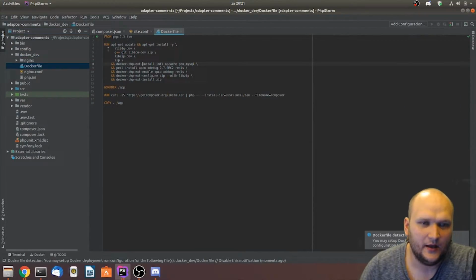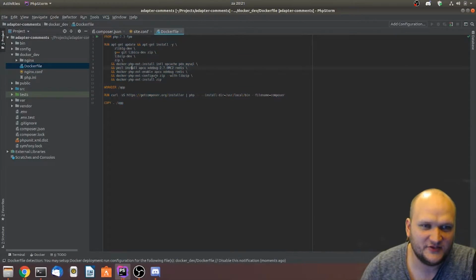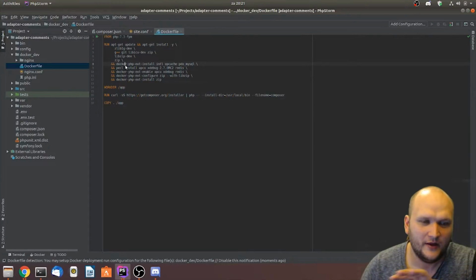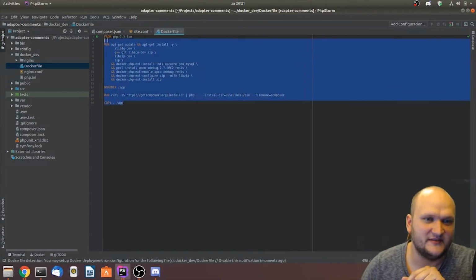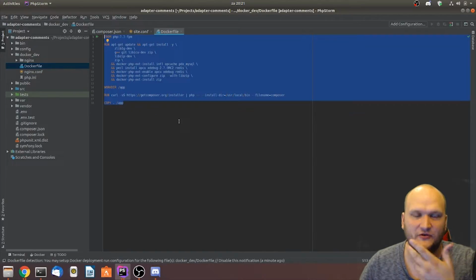This is a little bit of magic. Just ignore it. I can explain every single rule, but just for now, think of it as we install PHP with this, and we copy our directory towards the virtual environment where PHP is running. So when we change a file here, it gets changed in our web server immediately as well.